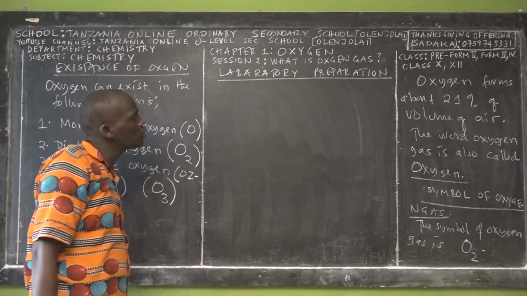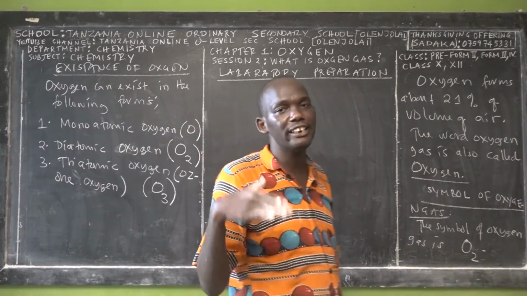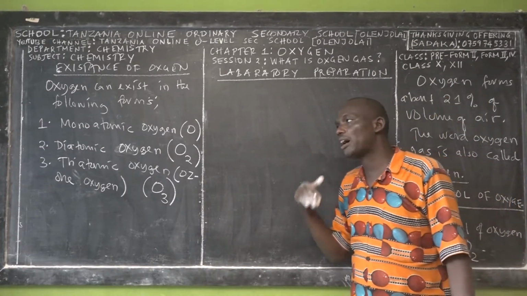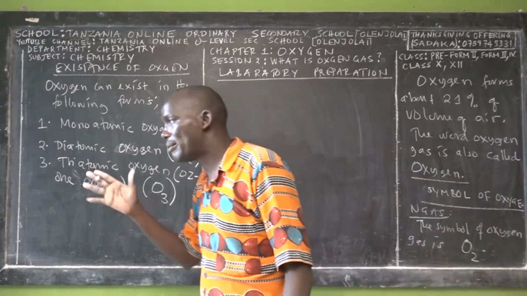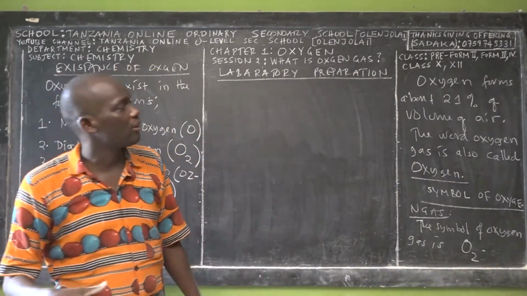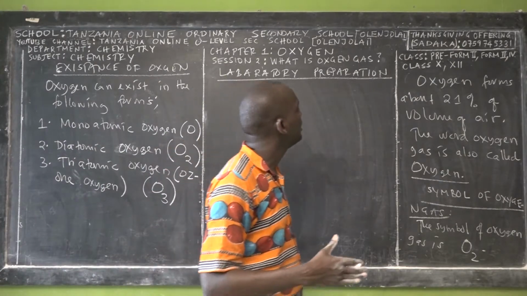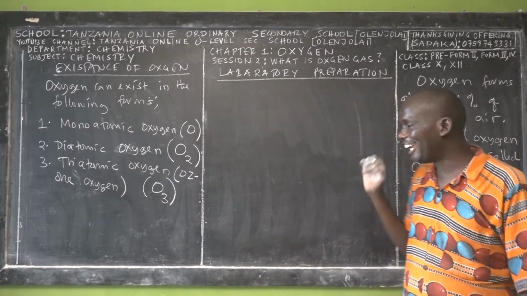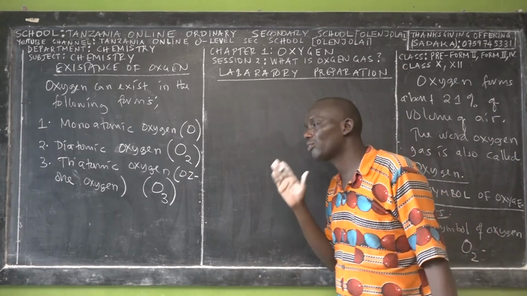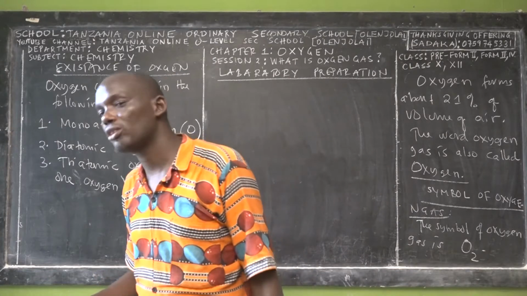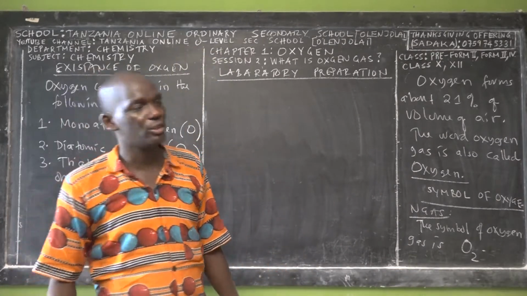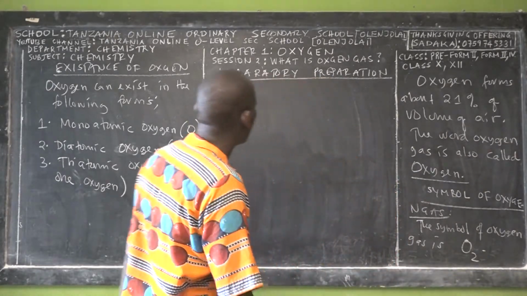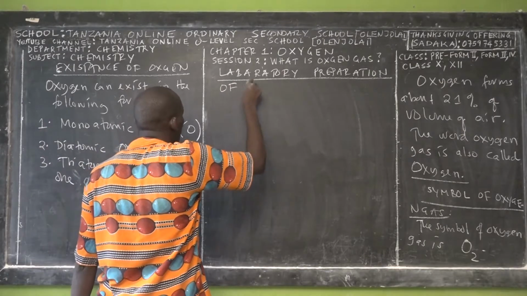Before 2010, it used to contribute question 10, which was about oxygen and hydrogen. Since the exam format changed from 2012 onwards, it is now question 9 or question 4, depending. But in every Form 2 NECTA exam, you will find at least one question about oxygen and one question about hydrogen. So, laboratory preparation of oxygen.